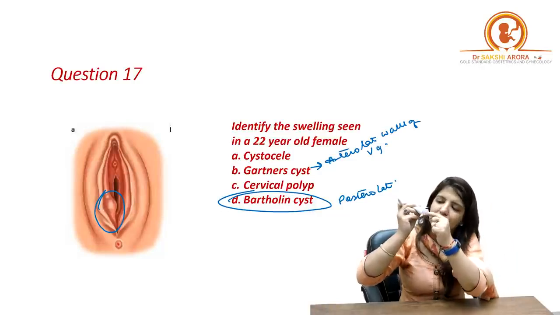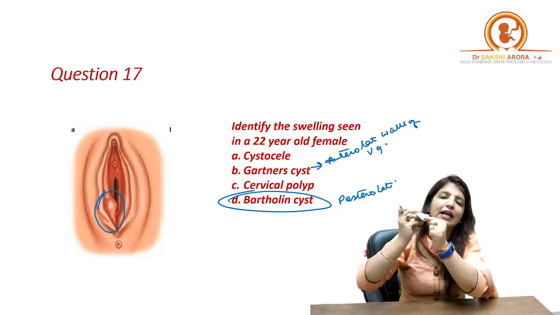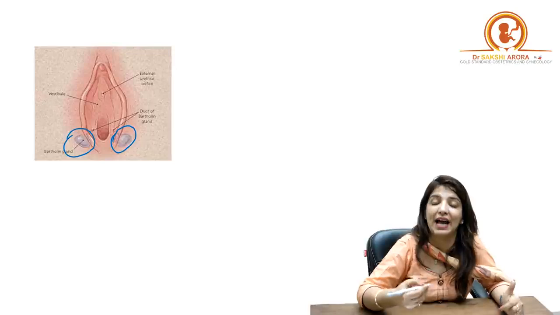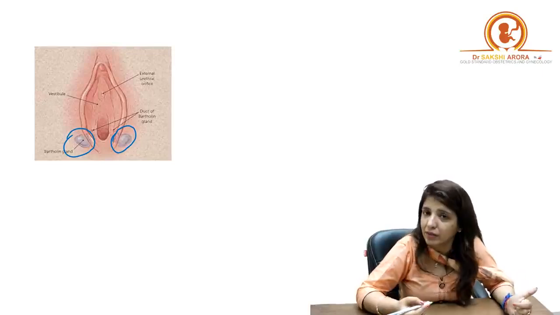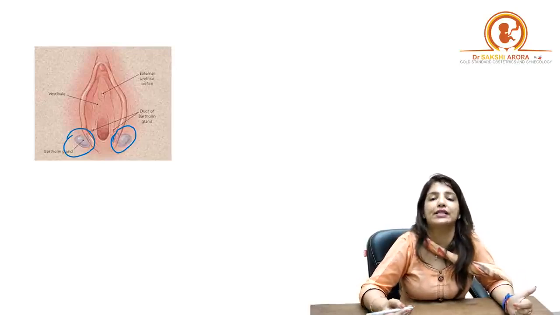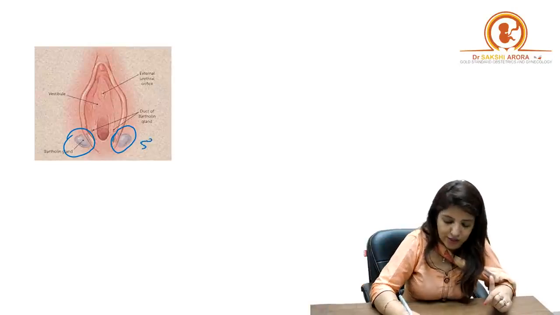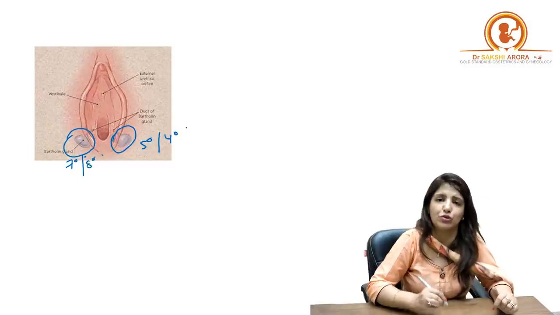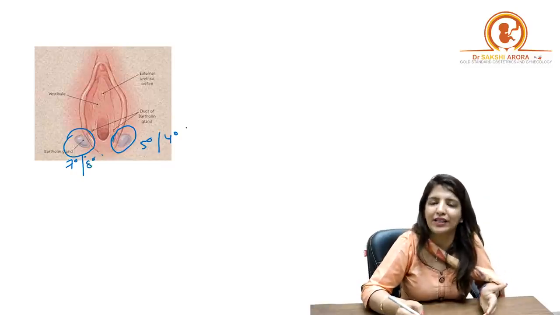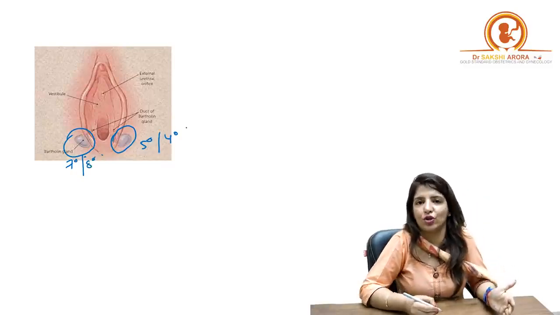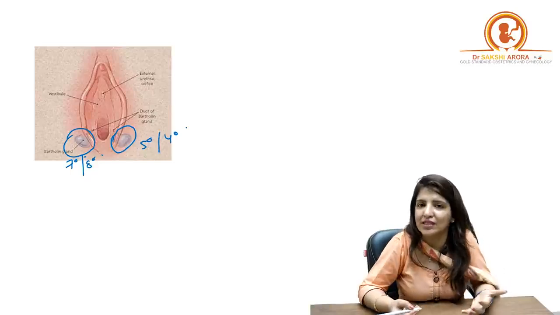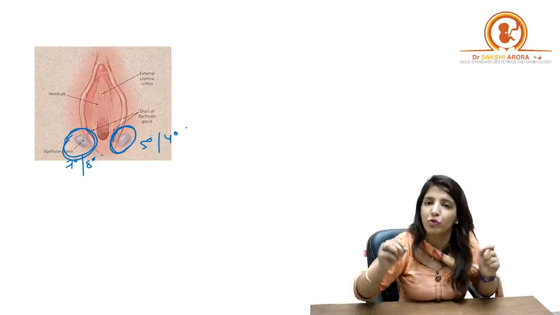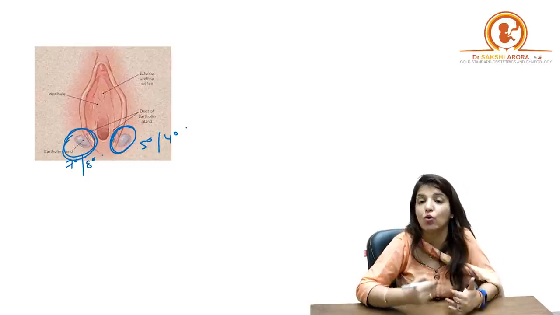Any cyst which is present in the posterolateral wall, that will be a Bartholin cyst, because this is the place where Bartholin gland ducts open. Where are the Bartholin glands located? They are located at 5 o'clock or 7 o'clock position. Some books also say 4 o'clock and 8 o'clock position. So obviously if the Bartholin gland is located at 5 o'clock or 7 o'clock position, when the ducts of these glands get blocked, they are going to present as a swelling in the posterolateral wall of vagina.